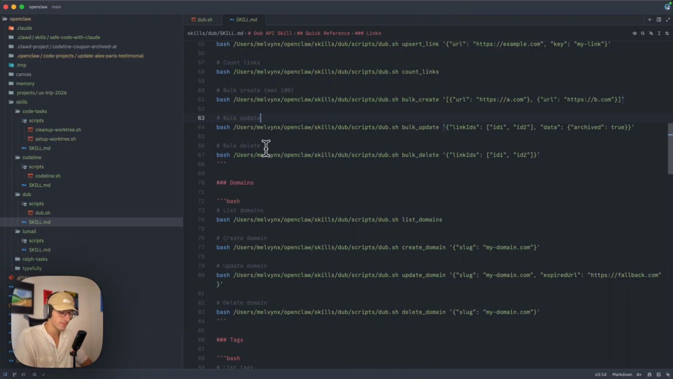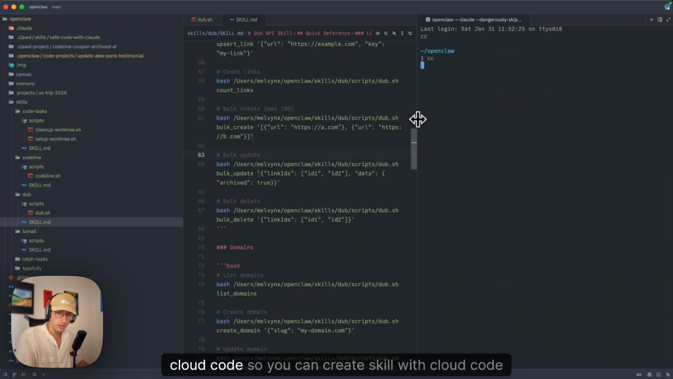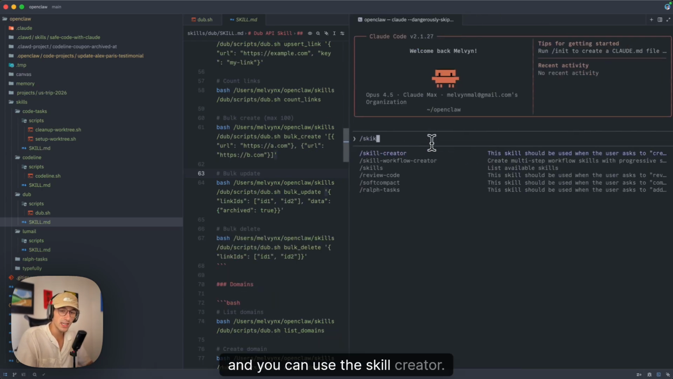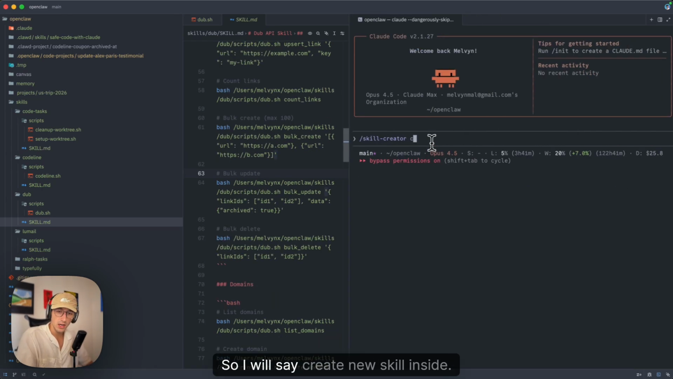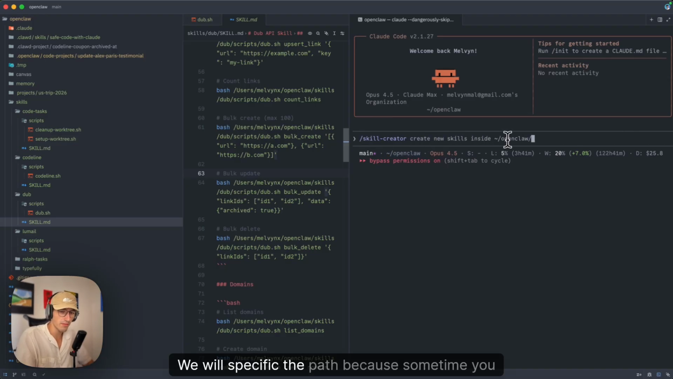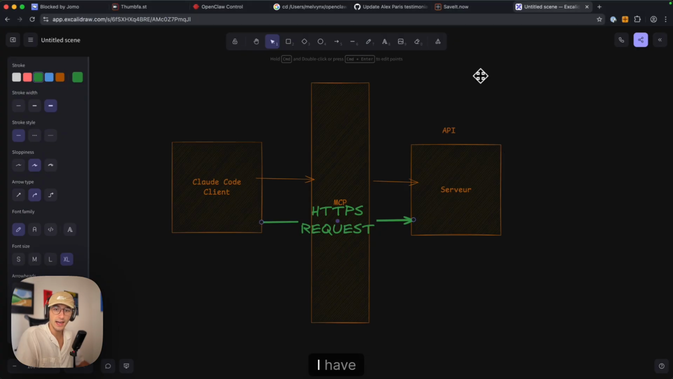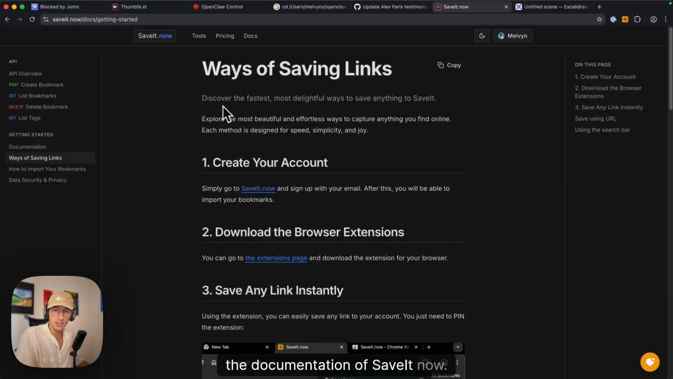How to create it? We will open Cloud Code. You can create a skill with Cloud Code, and you can use the skill creator. So I will say create a new skill inside. We will specify the path, because sometimes we will create it inside Cloud Code. Similar to the dub skill. This skill will be saveit.now, and here I have the documentation of saveit.now.